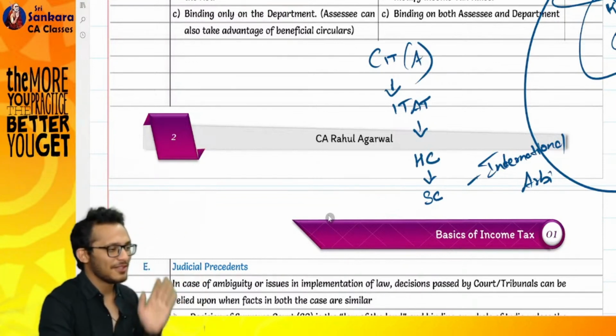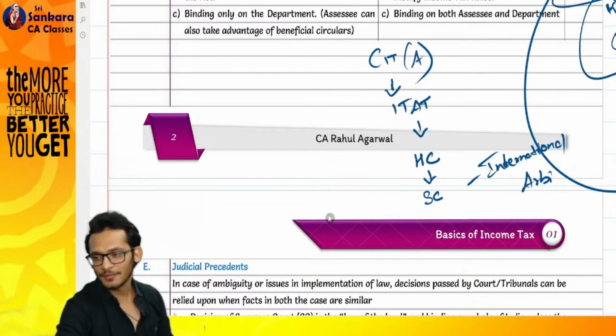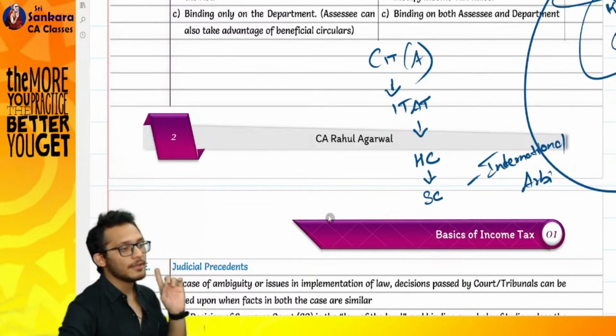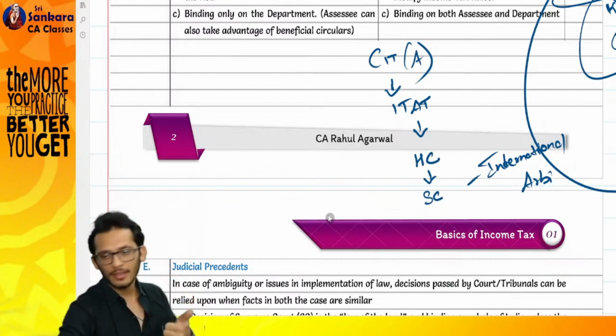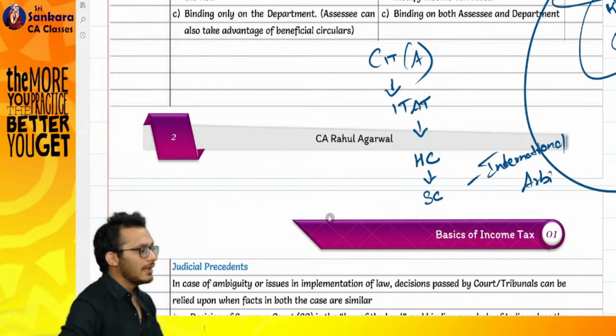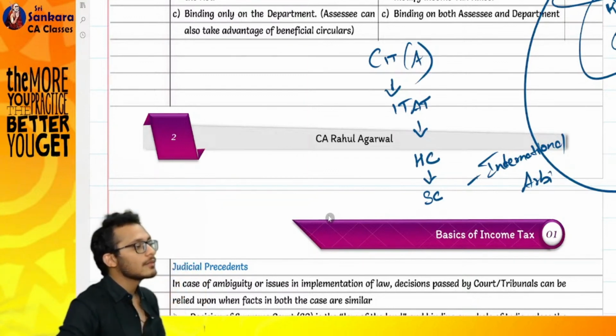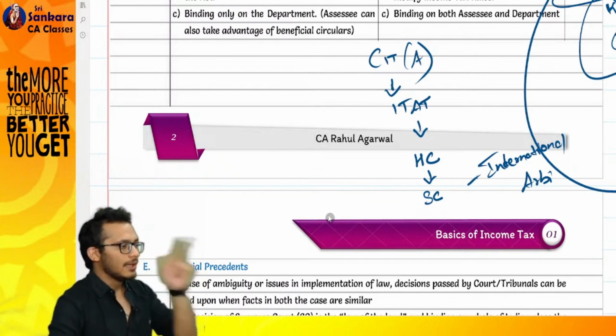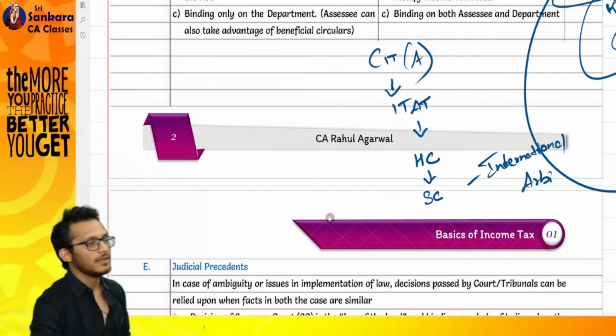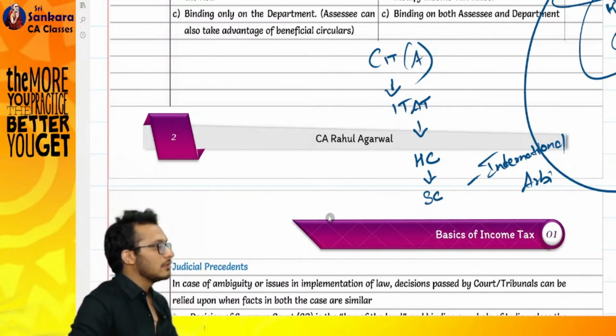Point is, let's enjoy it. Yes or no? Until now, any doubts? No doubts. All clear? Pakka clear? Great. We are now entering the subject. Let's start with the same sequence. We started with section number 1. Spoke about short title, extent and commencement. Now we are getting into section number 2, which talks about definitions.